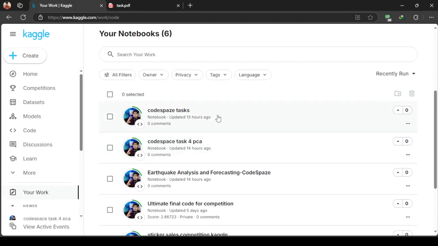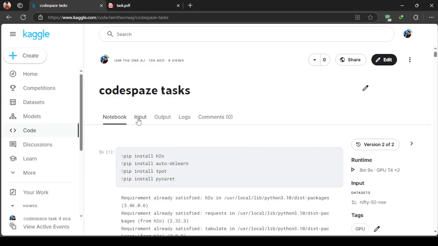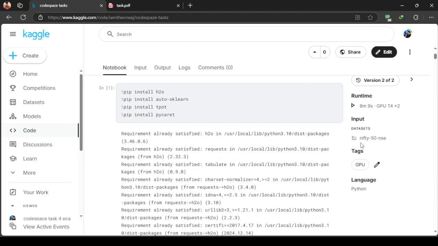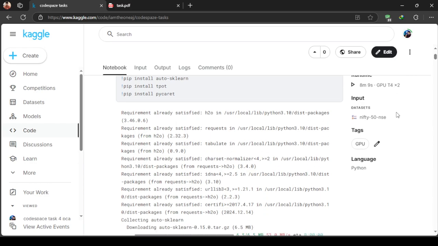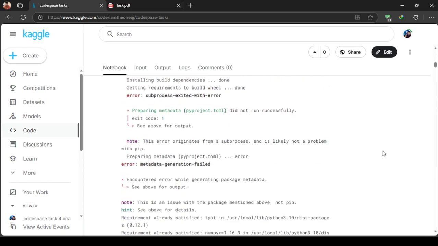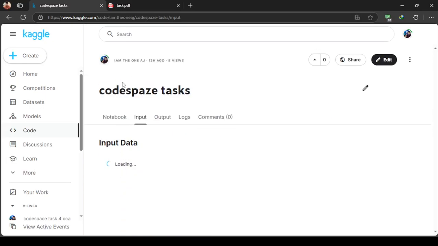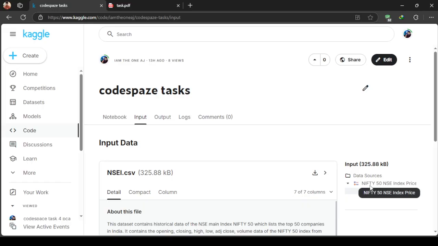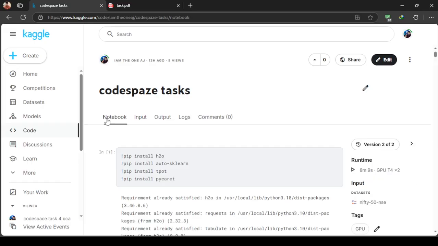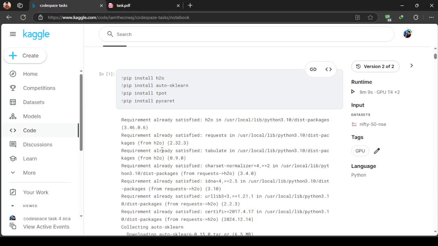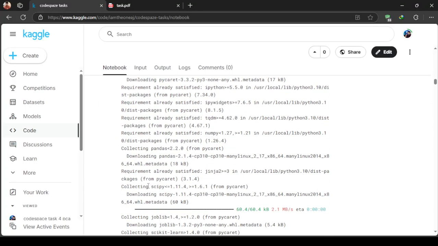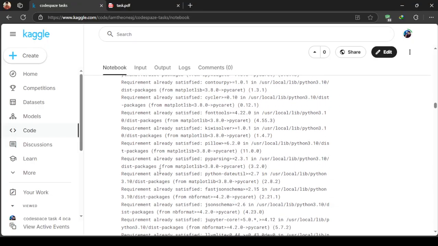After that, let's move to the future prediction model, where I have used an AutoML model, which requires a GPU to process. I have used the NSE 50 index prices dataset, so we can calculate future predictions. Let's move on to that section. Here I am installing all the libraries.